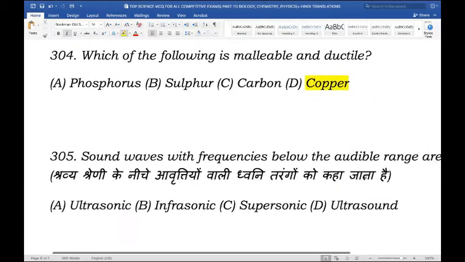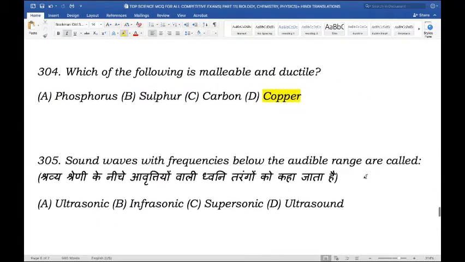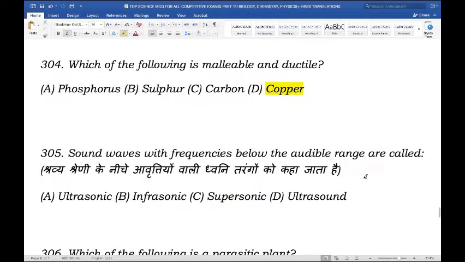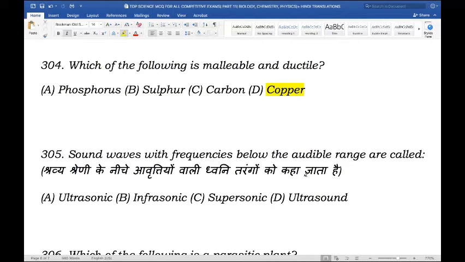Moving on to the next question. Sound waves with frequency below the audible range are called. So the frequencies that are below the audible range are called. Is it ultrasonic, infrasonic, supersonic, or ultrasound? And the right answer here is infrasonic.